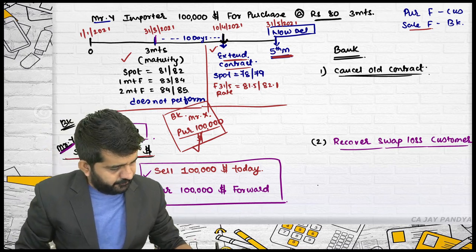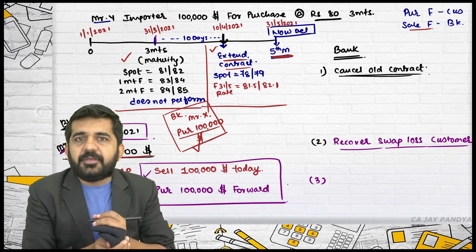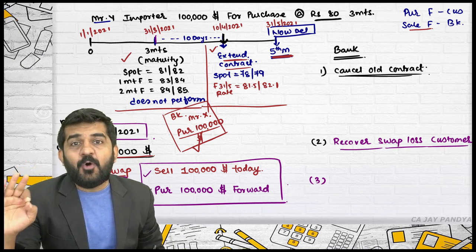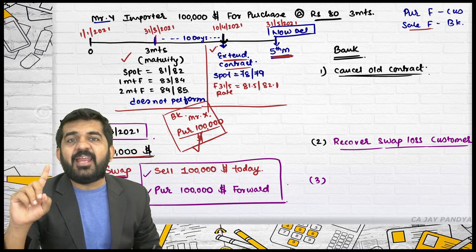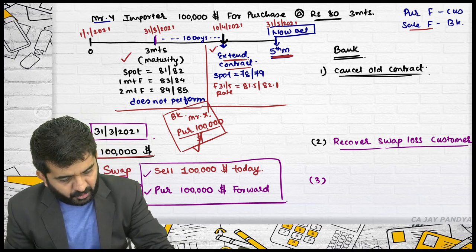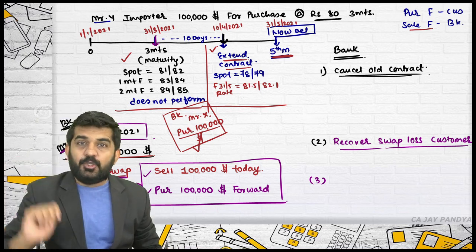Third thing, what bank will do? Please try to concentrate. Bank was not ready for any cash inflow or outflow on this particular date, on 31st March. Try to concentrate. Why I tell you?